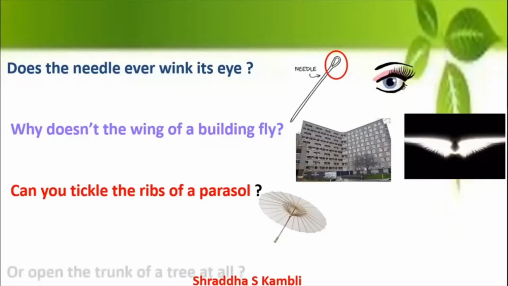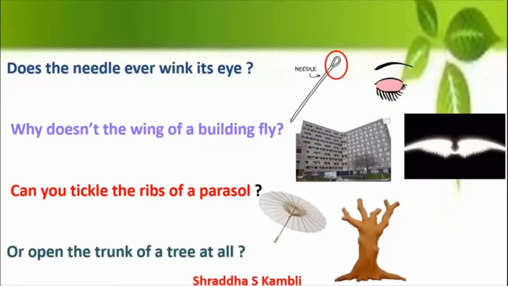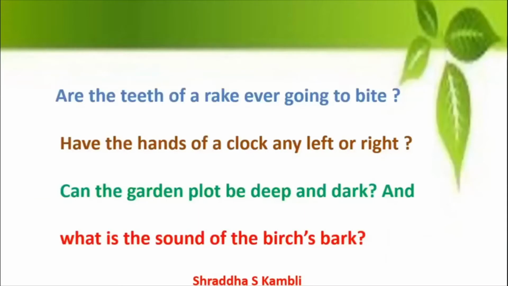Okay, next line. Or open the trunk of a tree at all. Now this is a trunk of a tree, and this is a trunk which we use for storing. So can you open the trunk of a tree and see what is inside? Or can you open the trunk of a tree and store things inside? Okay, let's move on to the last stanza in our poem now.